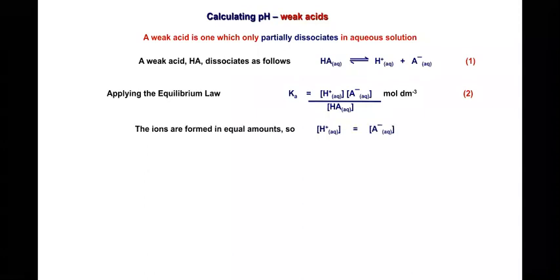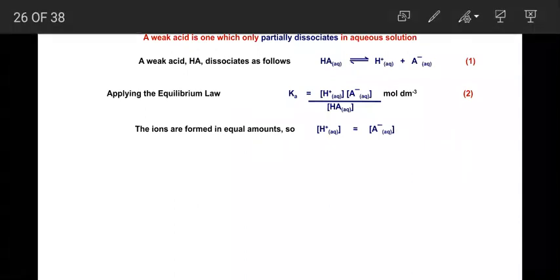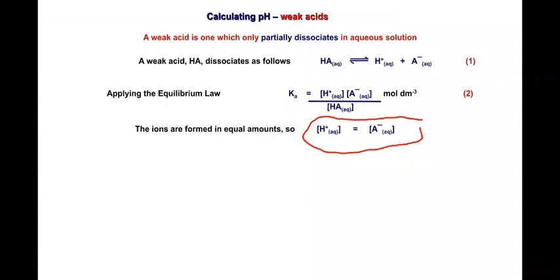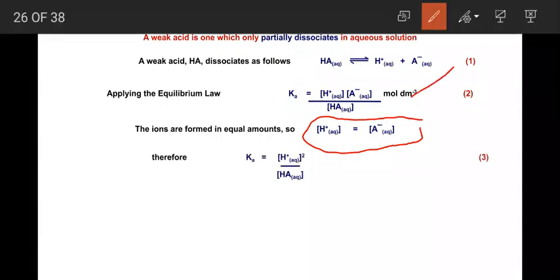Here, as you know, the ions form in equal amounts, so the concentration of H plus ion becomes exactly equal to the concentration of A minus ion. The respective ions are formed in equal amounts. So we just consider this case and put the value in this equation.